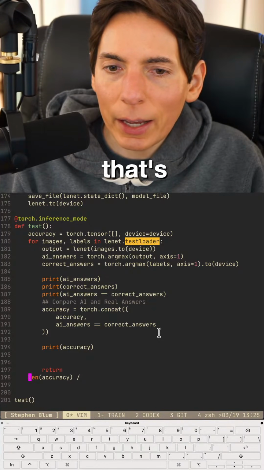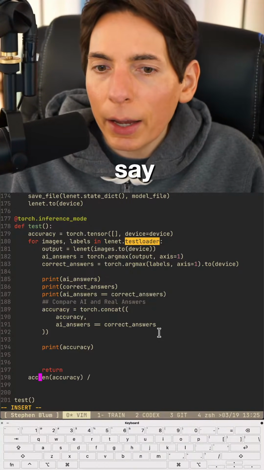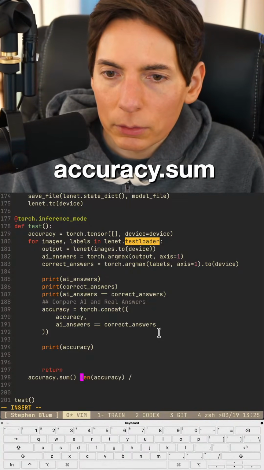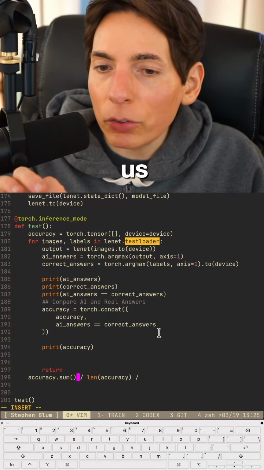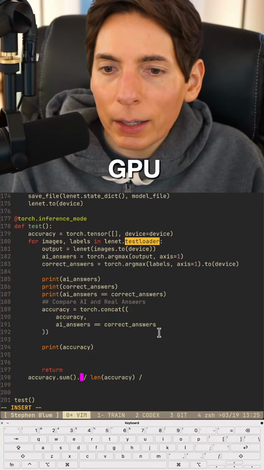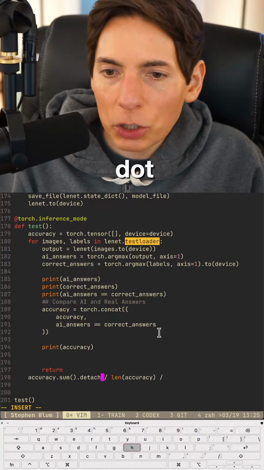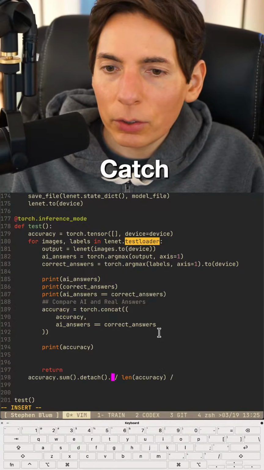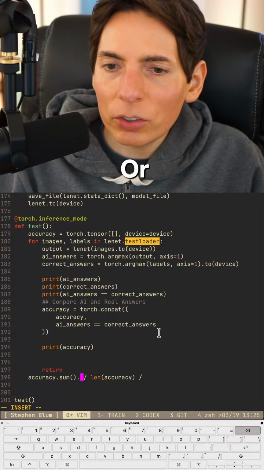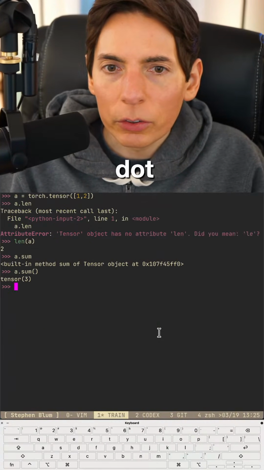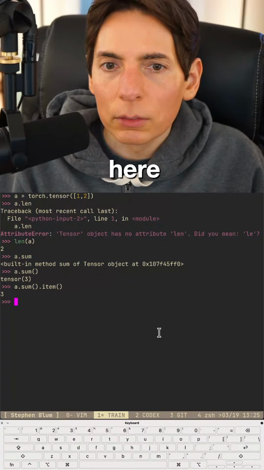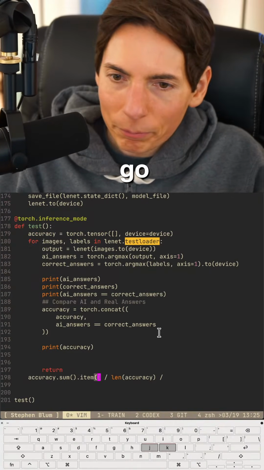So that's length of the accuracy, and accuracy dot sum, like that. And then that is going to give us our final answer, 100% of GPU dot detach dot, or can we say just item? I think we can just say dot item. Let's try that here. Yes, there we go.